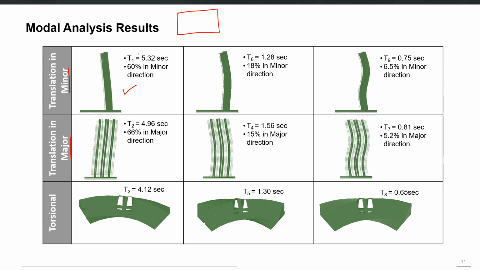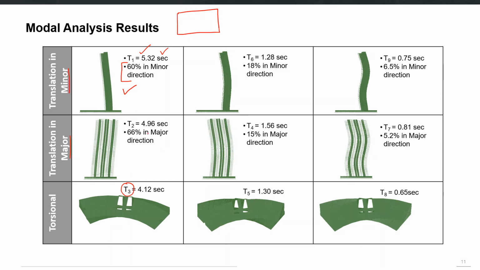So here you have T1, which is 5.32, and the mass participation in this first mode is around 60%. This may be a 50 or 60 story building, and that's why it has this much high time period. Now the second mode, according to software numbering, is basically the first mode in major direction or X direction. So T2 is not basically the second mode in the same direction. T2 is basically the first mode in the perpendicular direction. T3 is the torsional mode, the first mode in torsion.